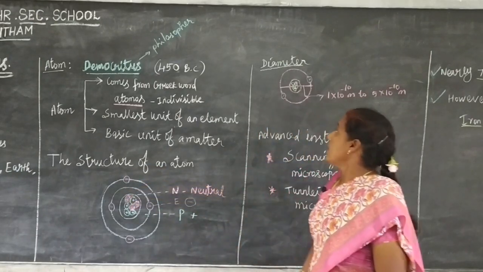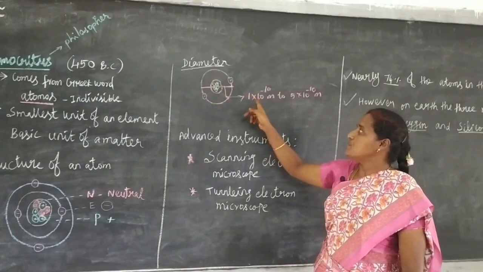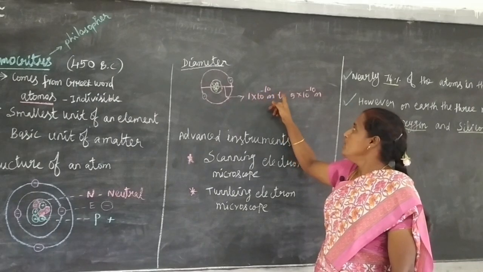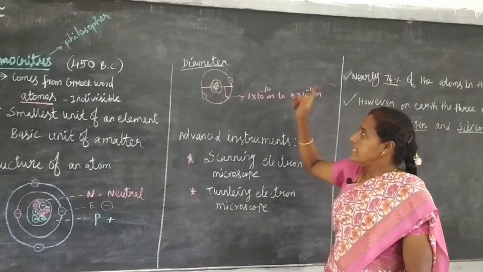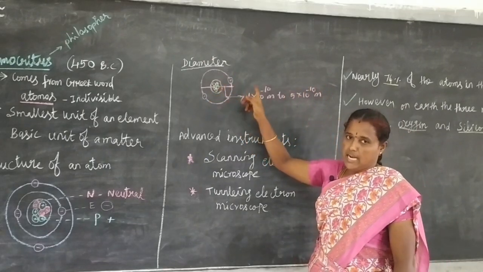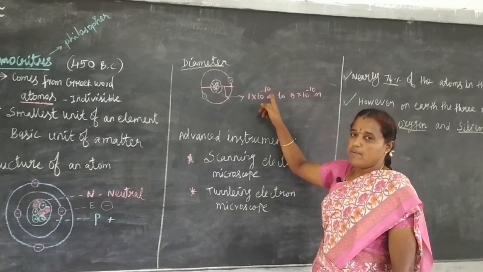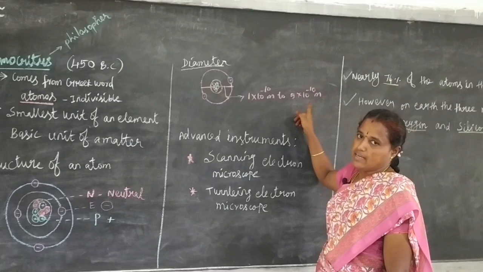Next, diameter. The diameter of an atom ranges from 1 × 10^-10 meter to 5 × 10^-10 meter.